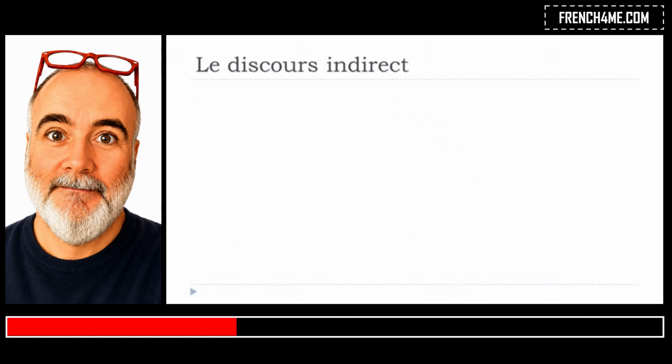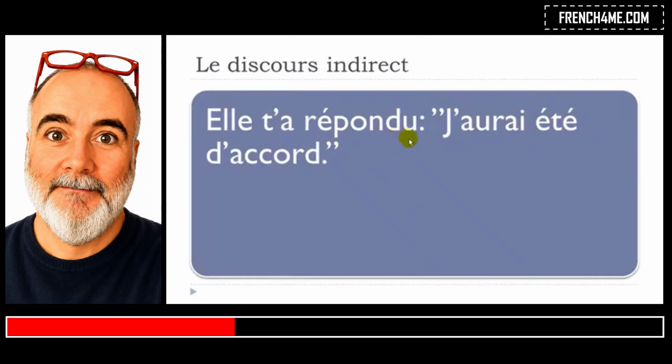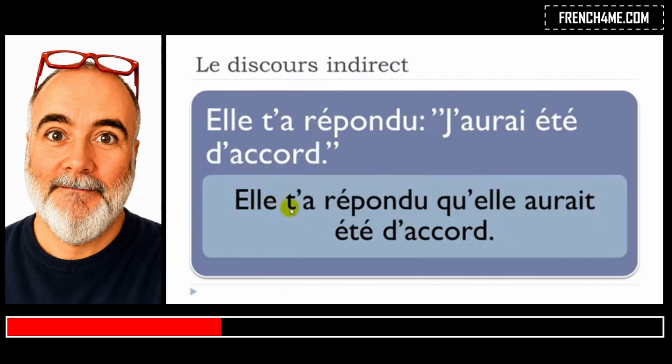Okay? Elle t'a répondu, j'aurai été d'accord. Okay, so here, what do we have? First, as usual, we've got this passé composé. J'aurai été d'accord. Here we've got this futur antérieur form. And it will become elle t'a répondu qu'elle aurait été d'accord. So still the same thing. Keep in mind that it looks a little bit like this form, but still it is quite different because it's what we call conditionnel passé. Okay?